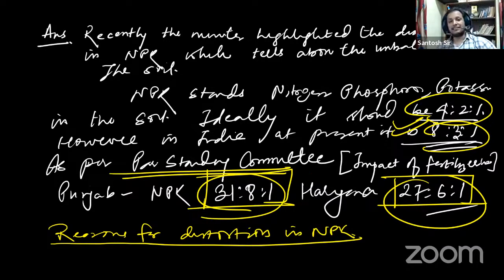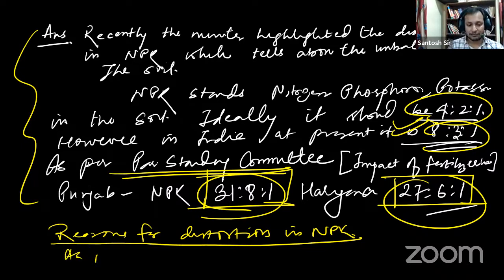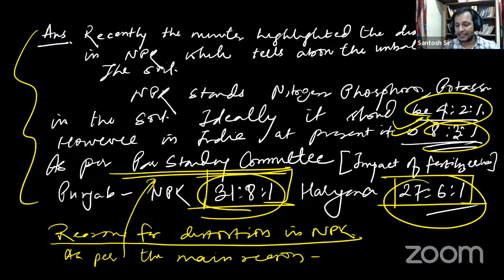You give a heading. This is the introduction. Two paragraphs of introduction, a quick introduction with a lot of facts. And then, because you have given the facts, you will say the reasons for distortion. So the main reason for distortion, as per the parliamentary committee, is the skewed fertilizer policy.